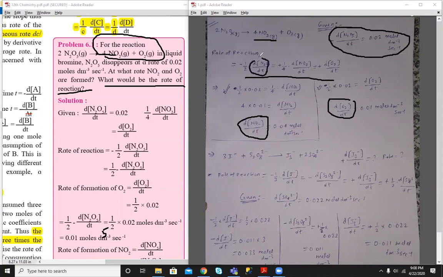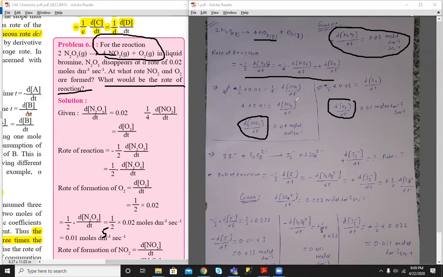So this is given, so I equate this equation with this. From this equation, minus d[N2O5] by dt is already given as 0.02, so in place of that I have written 0.02. Always remember, rate of consumption means with a minus sign. So half of this, minus d[N2O5] by dt is given, and written there is plus 1 by 4.